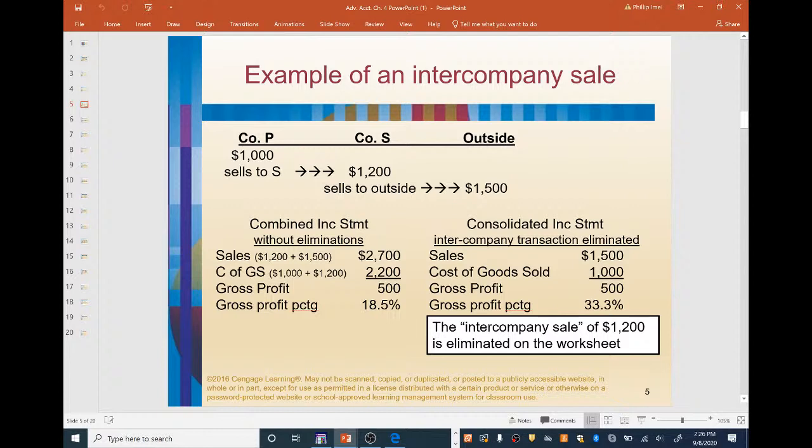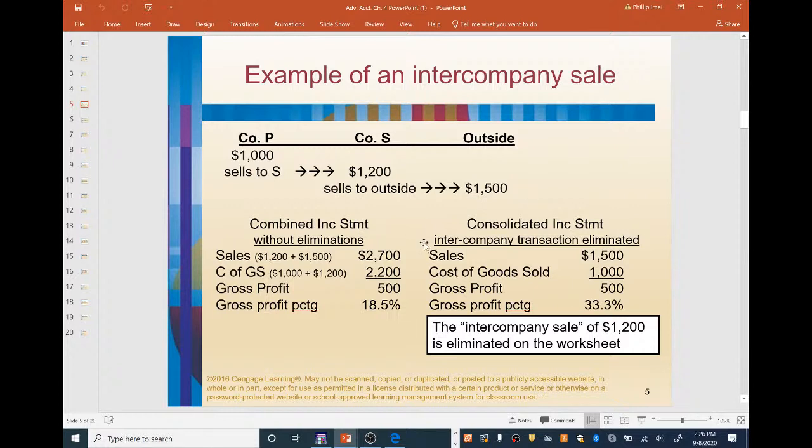So right here, company P, they have a cost of their goods. So what they purchase their goods for is $1,000 from an outside person, right? And then they're going to sell to S, which is an affiliated company, for $1,200, right? And then company S takes and sells to an outside company for $1,500.